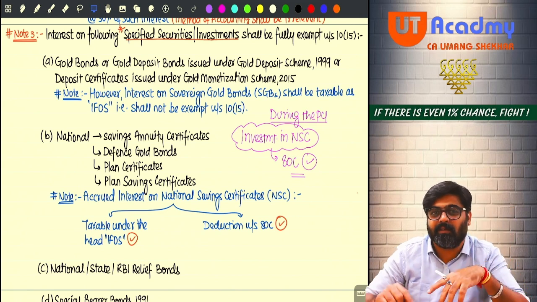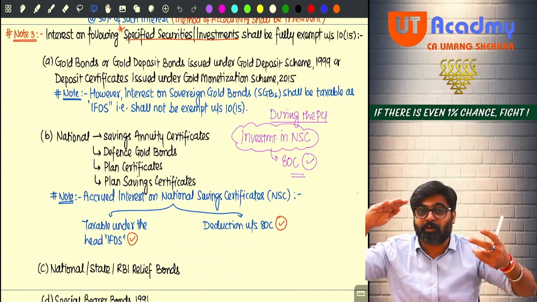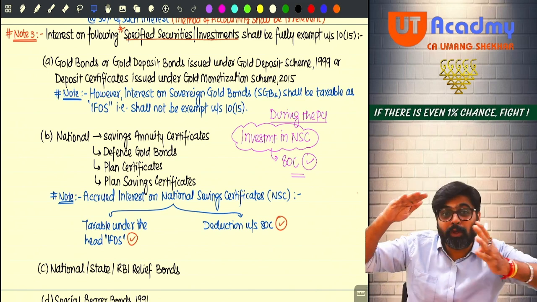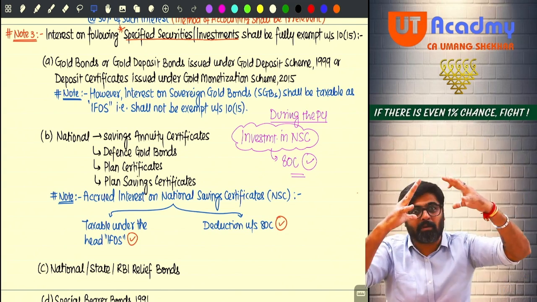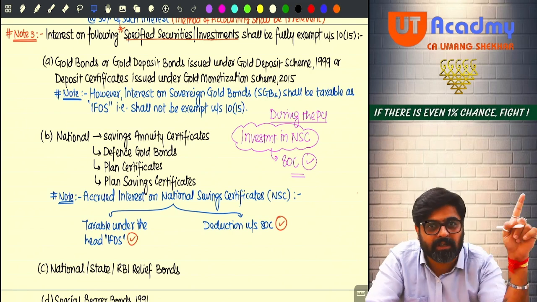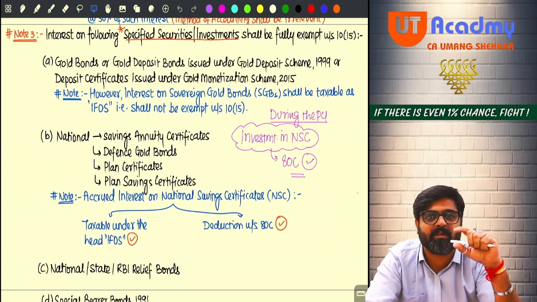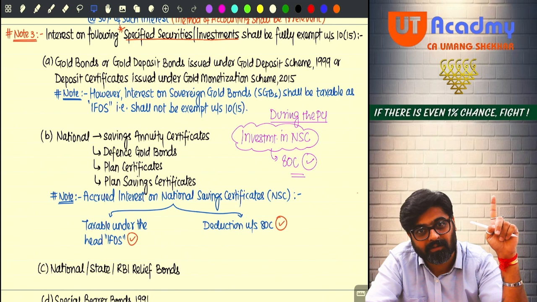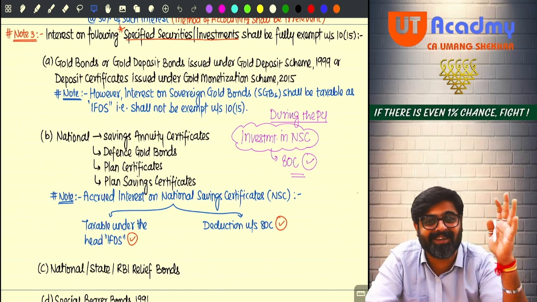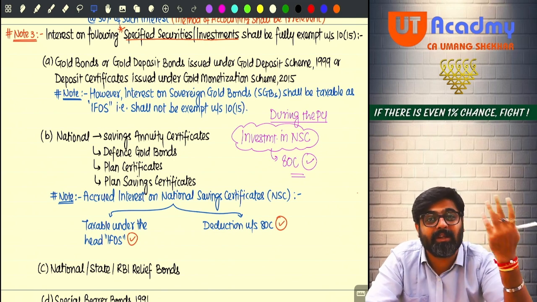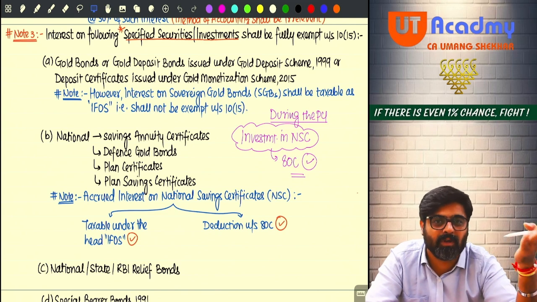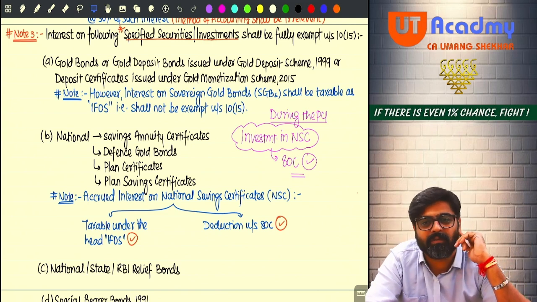Just imagine, principal amount plus first year interest plus second year interest plus third year, up to 14 years interest, and that too also increasing amount of interest. That entire amount is your principal, and on that 15th year interest will be calculated. That will not be a small amount, that will be a huge amount, very big amount. It will be taxable in the 15th year and will not be allowed as a deduction under 80C also, because that is not getting reinvested under NSC for the next year, because 16th year NSC will not go, only on the expiry of 15th year it will mature. Will you remember? Sure, sir.